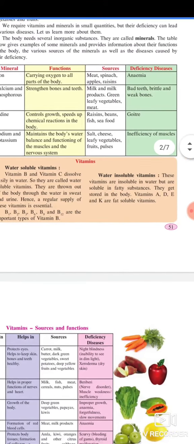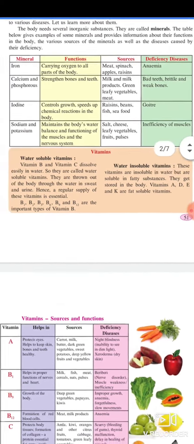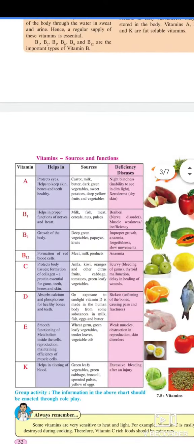Water insoluble vitamins. These vitamins are insoluble in water, but they are soluble in fatty substances. They get stored in the body. Vitamins A, D, E, and K are fat soluble vitamins.